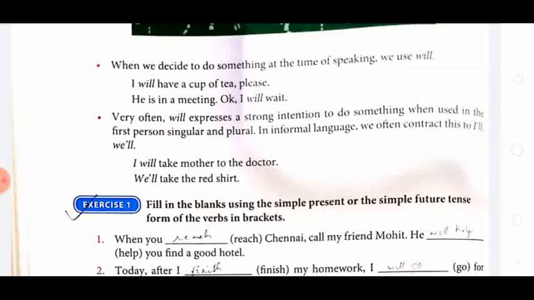And very often we express a strong intention to do something when used in the first person singular and plural. In informal language, we often contract this to I shall or I will or we will. I will take mother to the doctor. It is a strong intention. We will take the red shirt. It is also our desire. A strong intention is made to purchase the red shirt only. Then we use will for expressing a strong intention to do something, and at that time we also use the contracted form I will or we will.